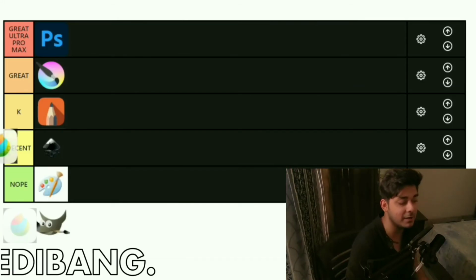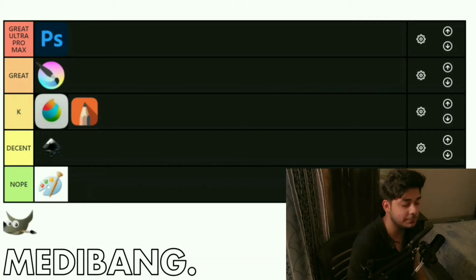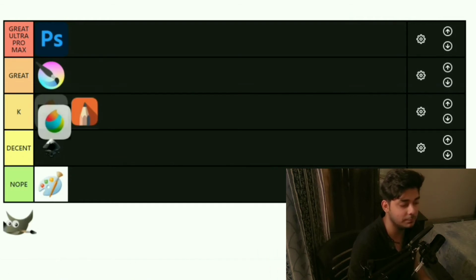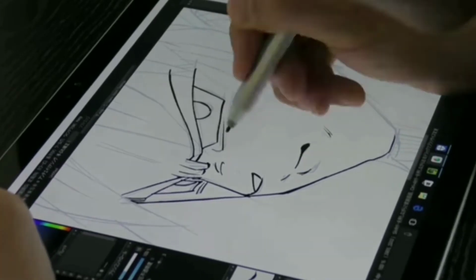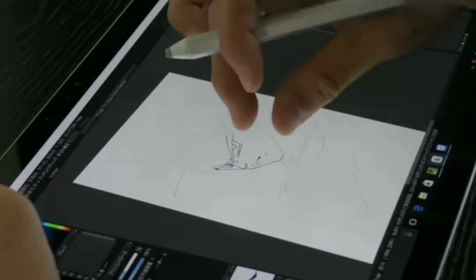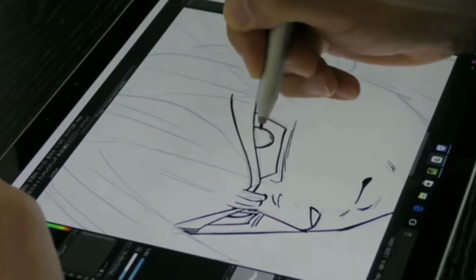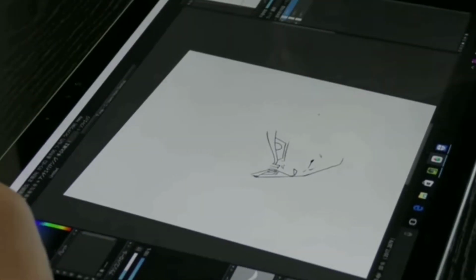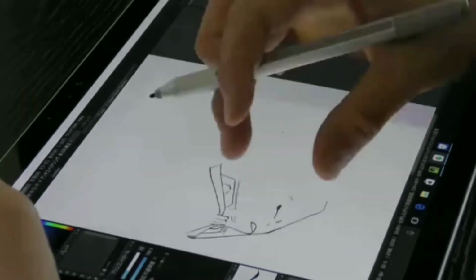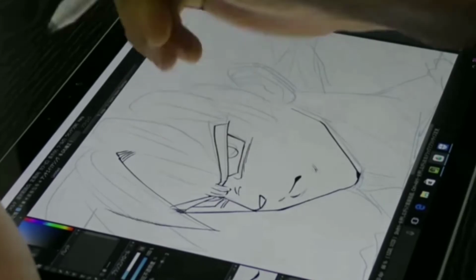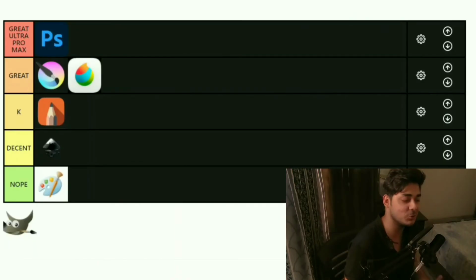Then we have Medibang. It should be somewhere over here or maybe here. It's pretty decent. You can create digital art using it. It has a lot of brush options. You can create your own brushes, your own materials. It is much more artistic driven rather than photo editing. If an application is more photo editing driven, I usually don't like it, because it focuses more on filters and stuff rather than actual brushes which you're going to use to make your digital artwork. So that's why I love Medibang.